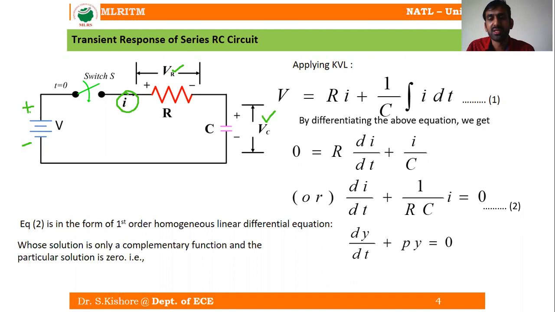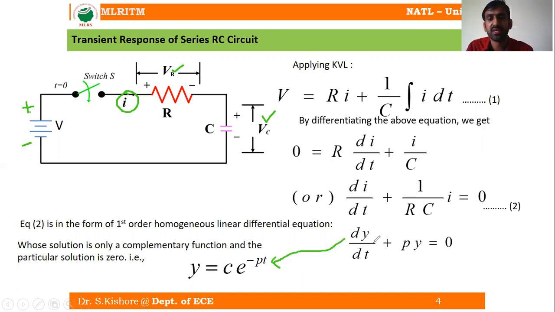Right? So that means the solution for this kind of equation, that is dy by dt plus py is equal to 0, is going to be y is equal to c into e power minus pt. This is the solution for this equation.